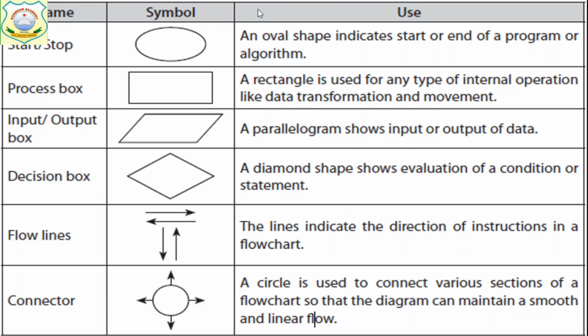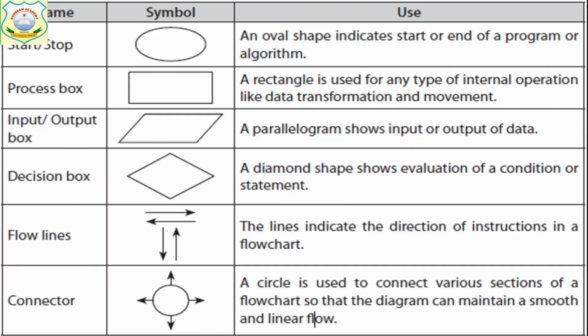Now, in a flowchart, when a symbol is given and you are asked its name, you have to write its symbol name, not its geometrical name. This is the oval shape. Its symbol name is start and stop. What does it do? It indicates the start or end of a program or an algorithm. Got it? Start and stop box shows the start or end of a program.